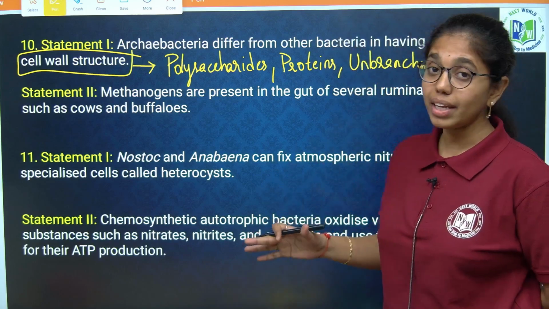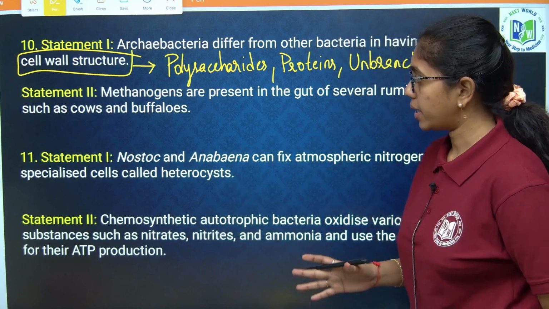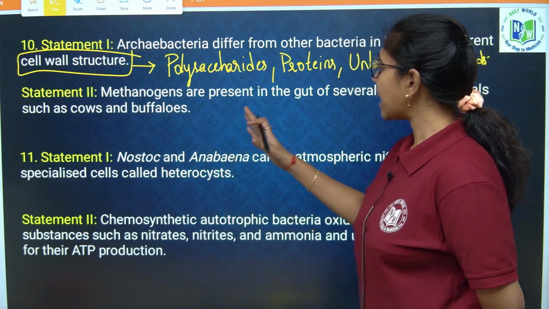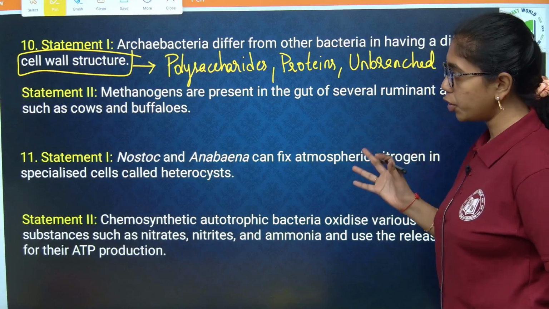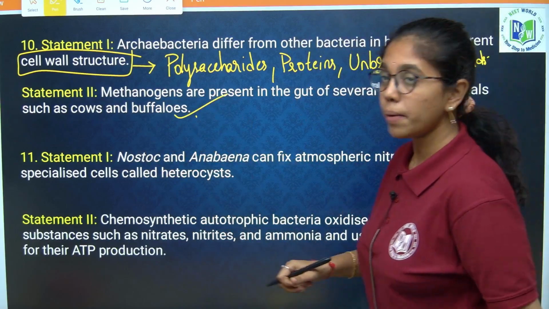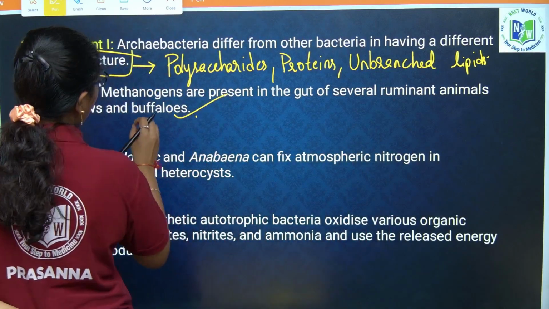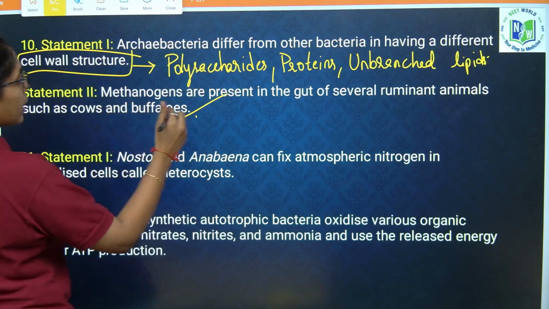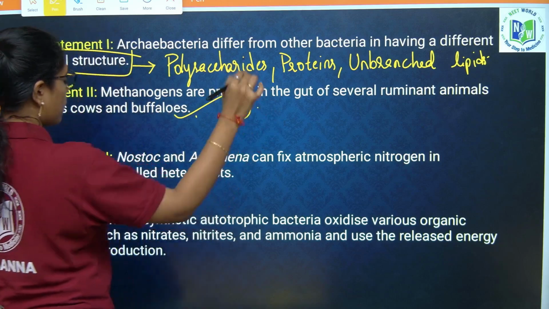It can survive in any of the habitat, and methanogens are present in the gut of several ruminants such as cow and buffalo. True. Clear ma? So yes, here option 1 and 2 both are correct. So it is option 1.